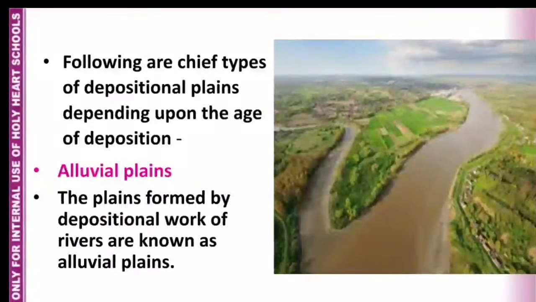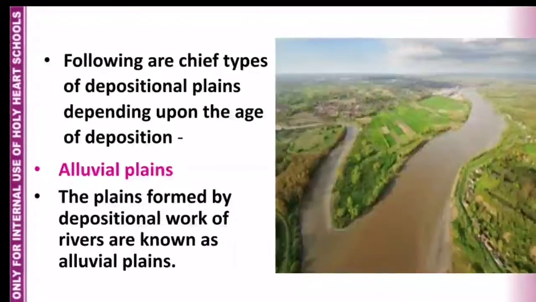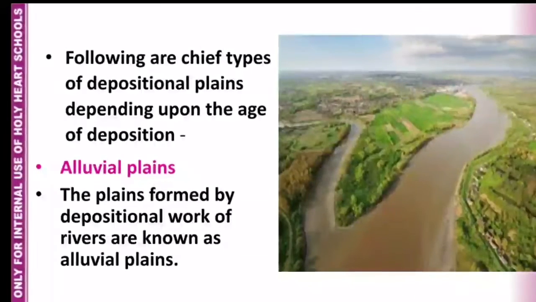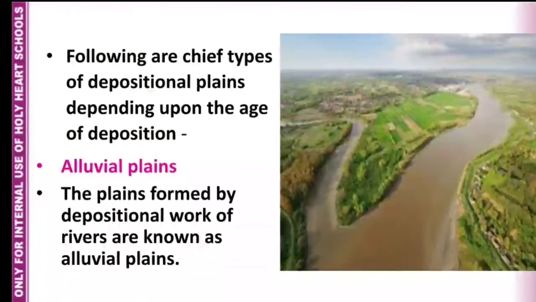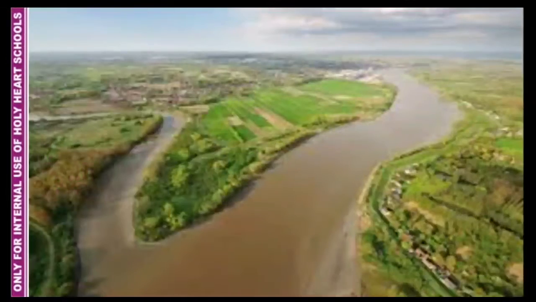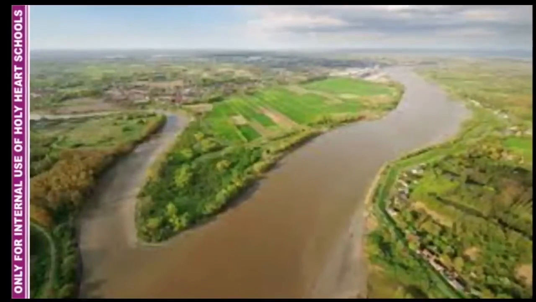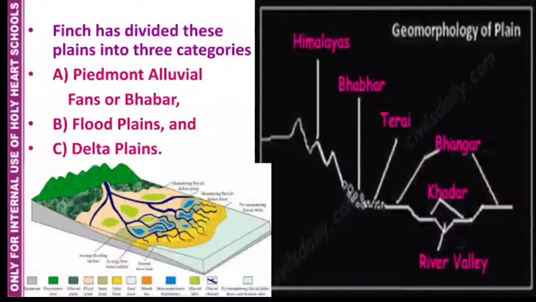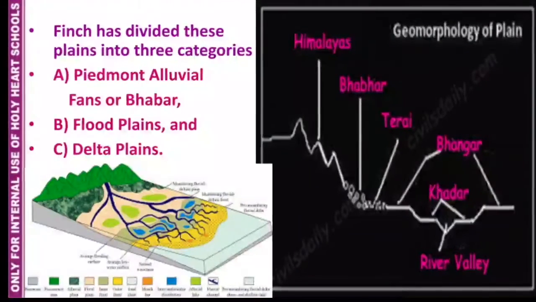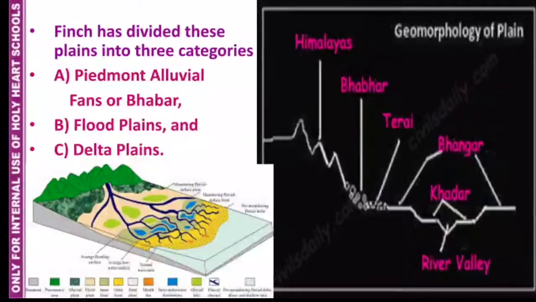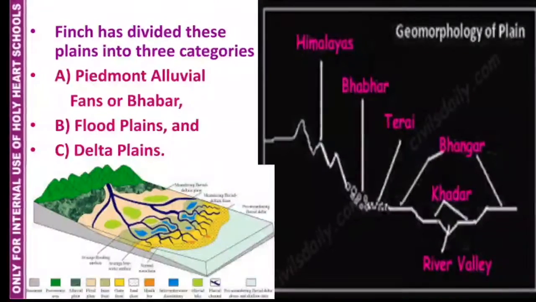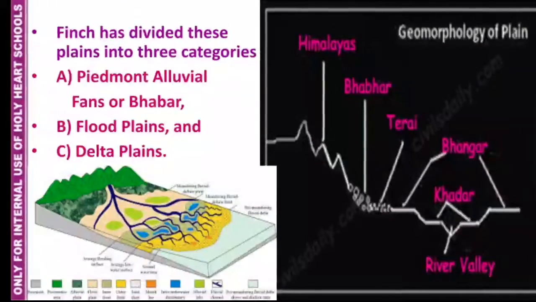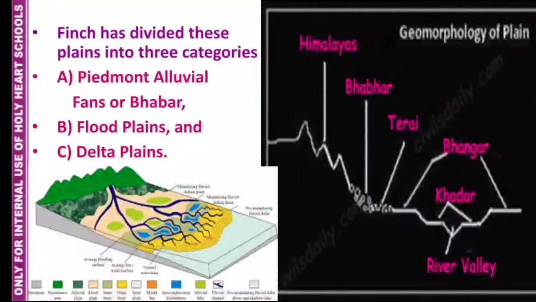Following are the chief types of depositional plains depending upon the age of deposition. Alluvial plains. The plains formed by depositional work of rivers are known as alluvial plains. Finch has divided these plains into three categories. The first is Piedmont alluvial fans or bhabur, second floodplains and third delta plains.